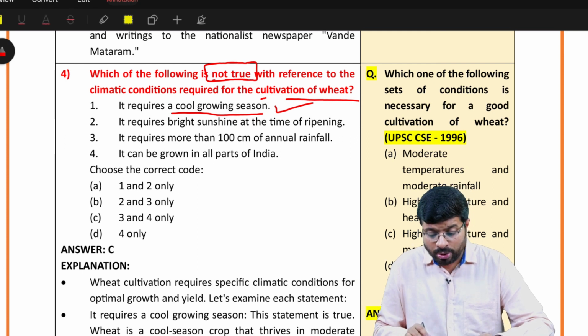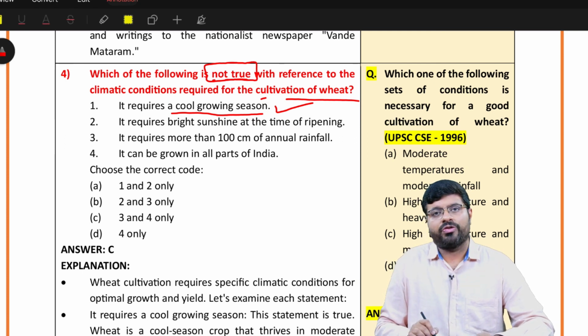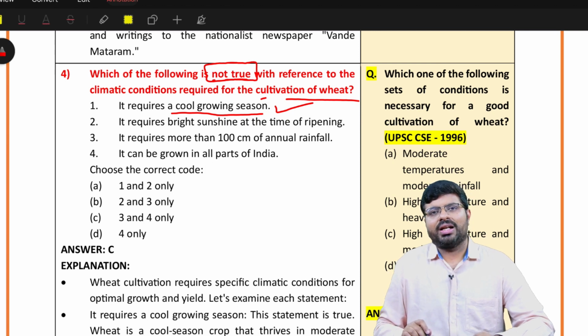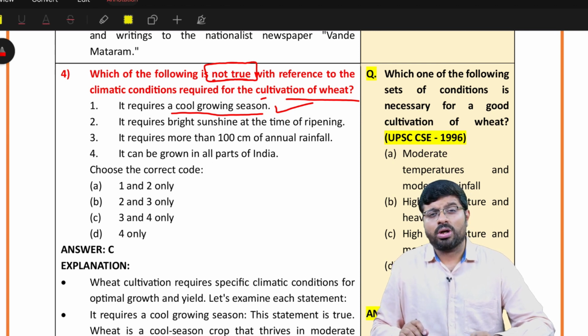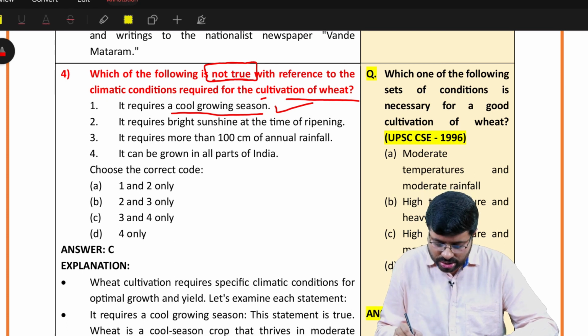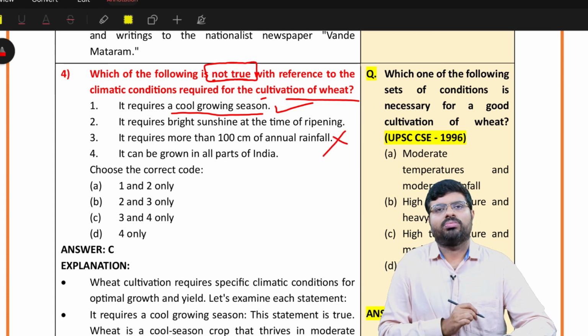It requires more than 100 centimeters of annual rainfall. If you require more than 100 centimeters, it has to have more amount of water, no? Then definitely it will be cultivated in places where there is more water. But it is cultivated in northwestern India, and you also know this. The westerly winds provide a small amount of rainfall which is sufficient for wheat. So definitely this is a wrong statement which you should know, right?